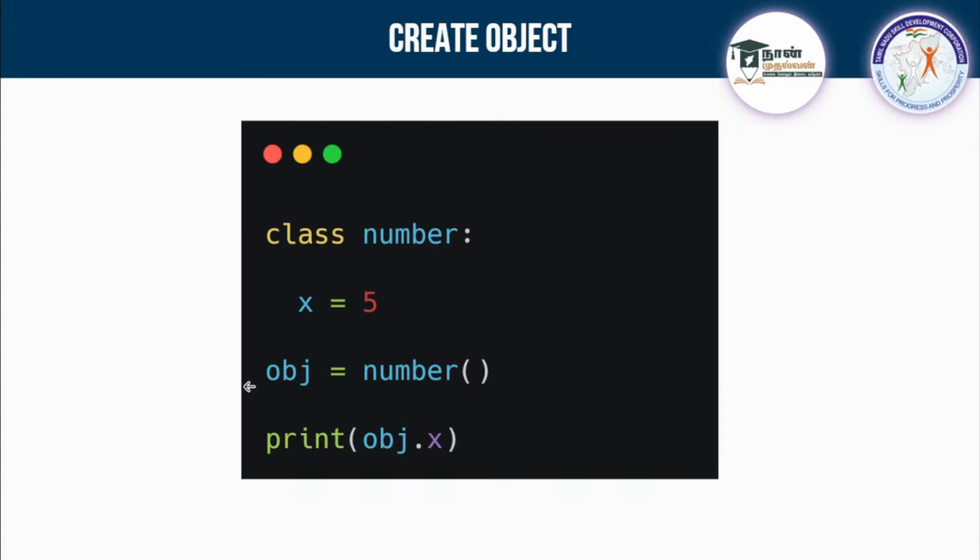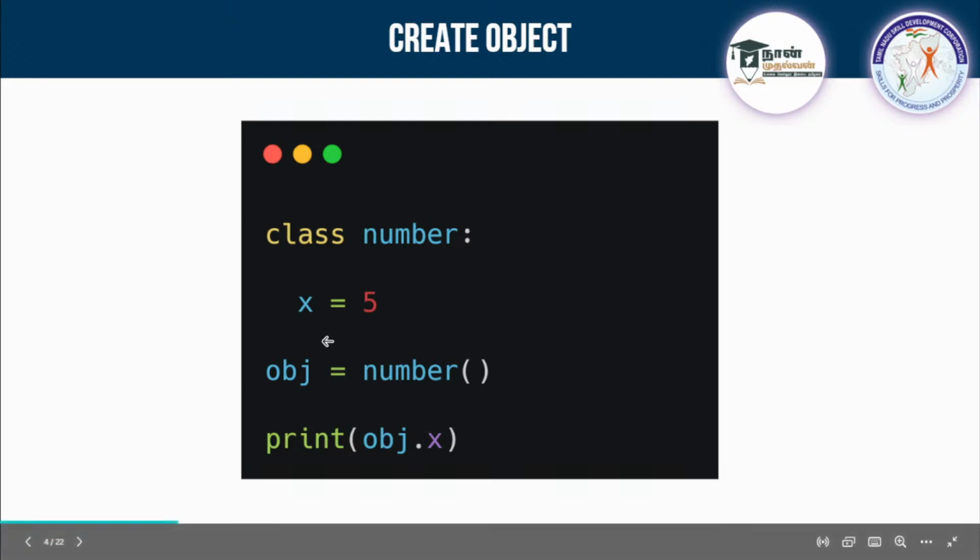To create an object, you can create a variable, and to that if you call the name of the class with parenthesis, this will be considered as an object of this class. We created a class with the name number, and I'm creating an object with the help of any name. You can give any variable name. So I'm storing number, the name of this class, with parenthesis. So now we have successfully created an object. With the help of the object we can access the class, right? If I want to take this x which is inside this class, I can call object dot x. This is going to return this value.